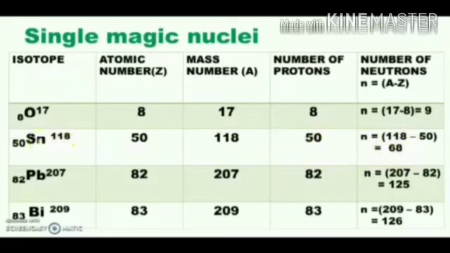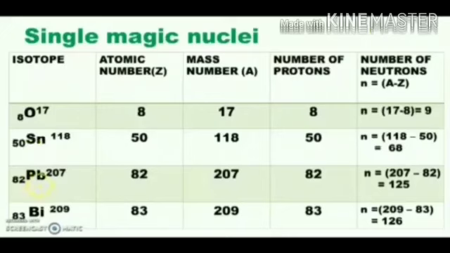Tin with 50 protons in its nucleus has 10 stable isotopes, whereas indium, atomic number 49, and antimony, atomic number 51, have only 2 stable isotopes each.